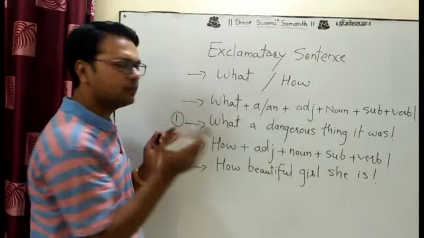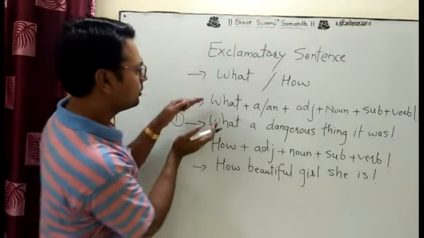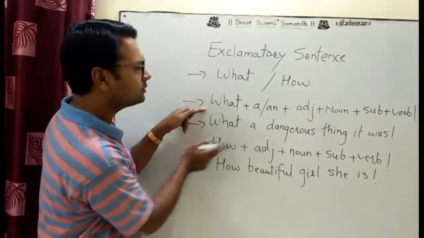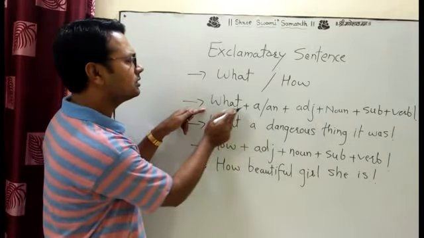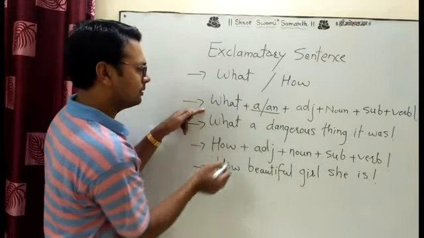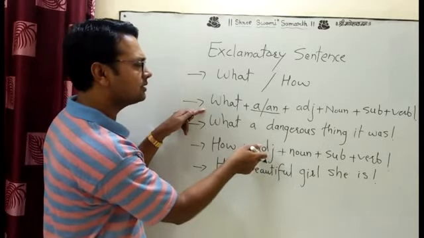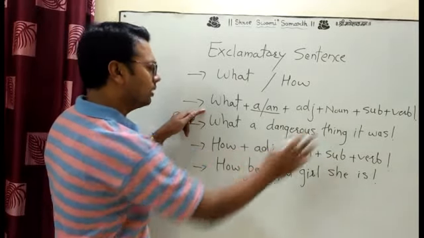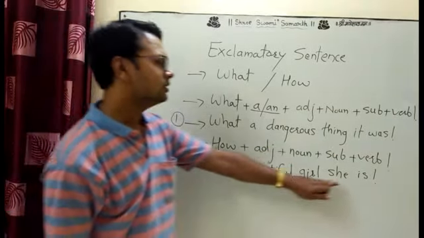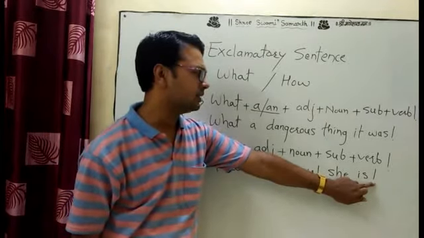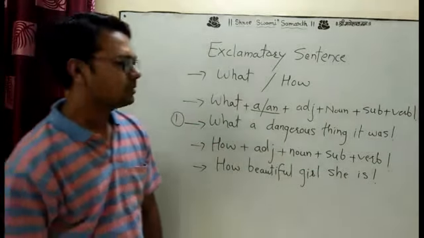Okay, the difference of the formula, what and how. What is the difference? In the sentence of what, there is a or an. In the sentence of how, there is no a or an. Directly we take the adjective, then noun, then subject, then verb. How beautiful a girl she is, and at the end of the sentence there is an exclamatory sign.